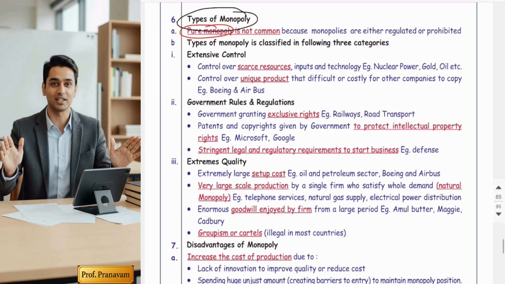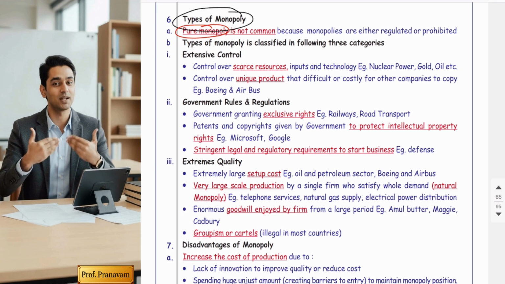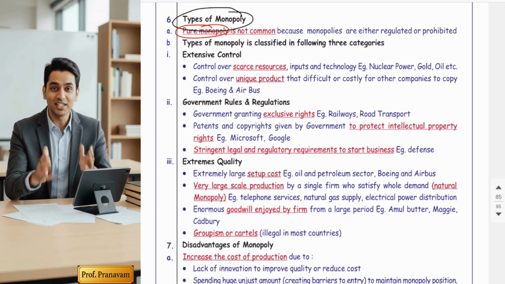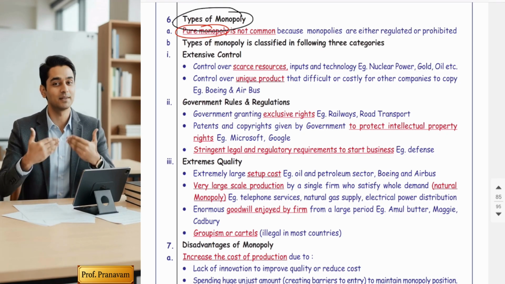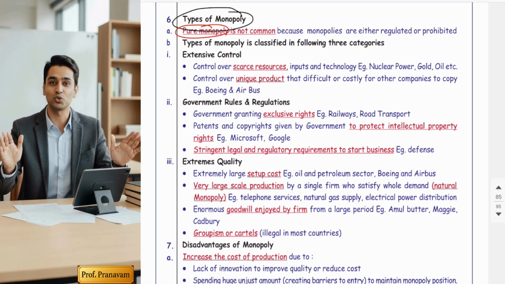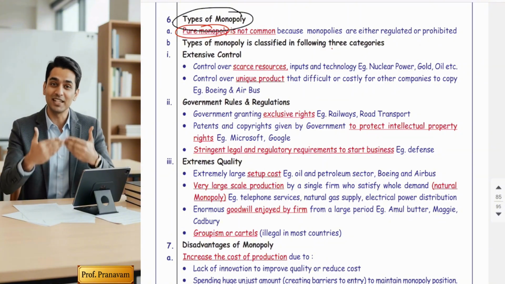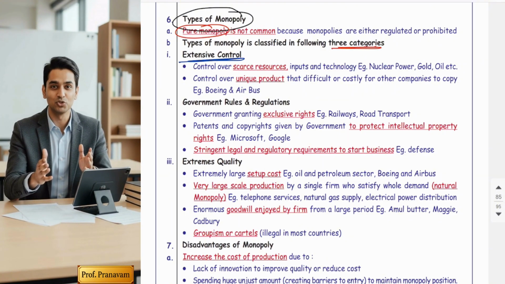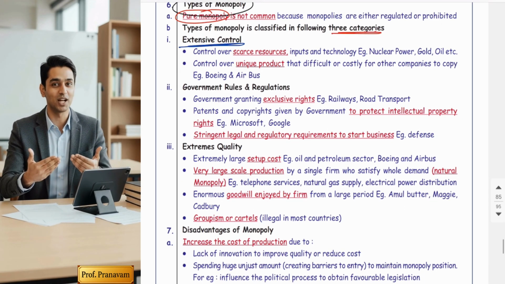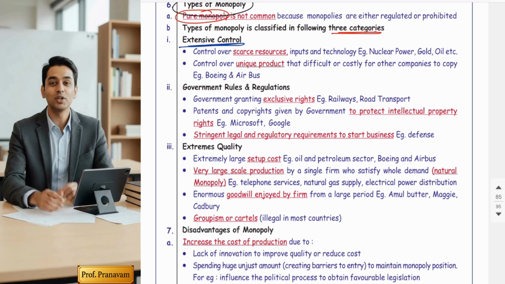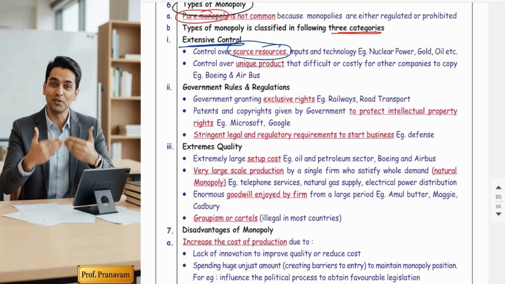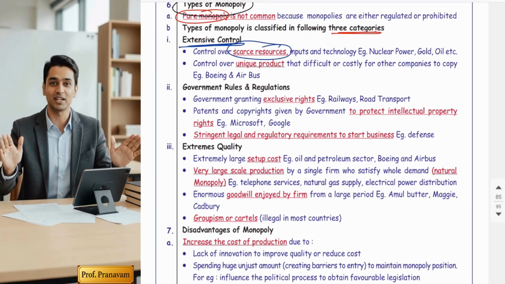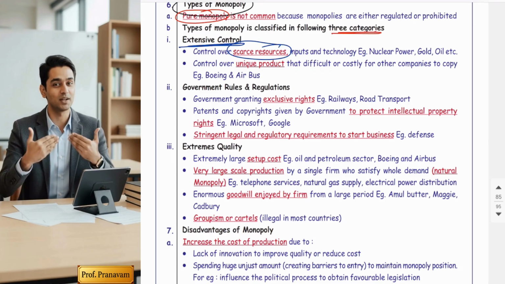Yes, but monopoly prevails in the market, which is actually controlled by the government. So only impure monopolies are there in the market. Monopolies get created, but not pure. It's impure monopoly, which arises due to three broad categories. The first is extensive control. When any businessman has extensive control over scarce resources of the country, they enjoy monopoly. So control over the scarce resources.